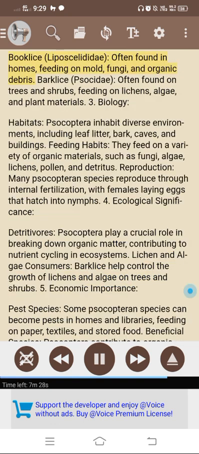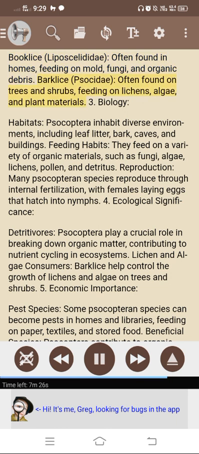2. Examples of Psocoptera. Book lice are often found in homes, feeding on mold, fungi, and organic debris. Bark lice are often found on trees and shrubs, feeding on lichens, algae, and plant materials. 3. Biology. Habitats. Psocoptera inhabit diverse environments, including leaf litter, bark, caves, and buildings. Feeding habits. They feed on a variety of organic materials, such as fungi, algae, lichens, pollen, and detritus. Reproduction.